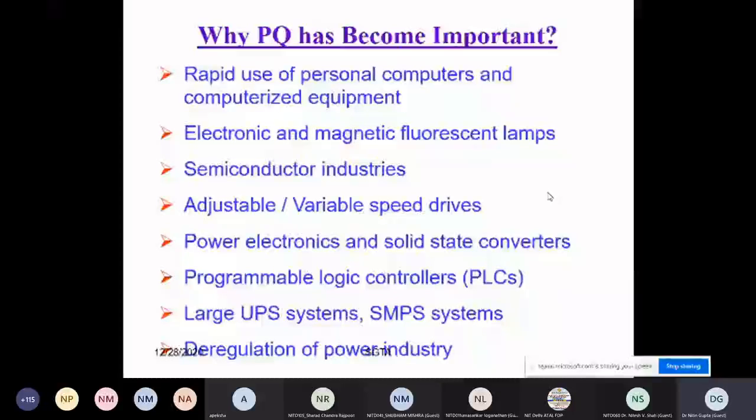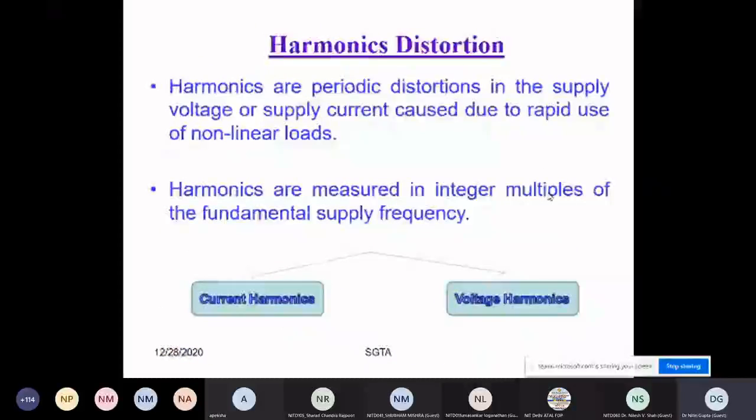There you will also feel some disturbances in the voltage simultaneously with the current. But the main prominent disadvantage of these loads will be on the current side. So we again came to the point of current harmonics and voltage harmonics.